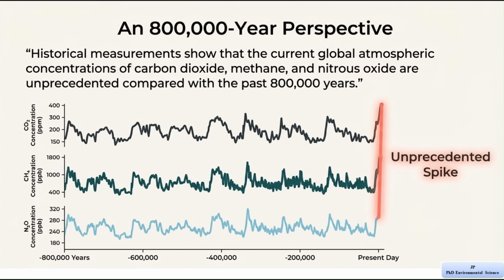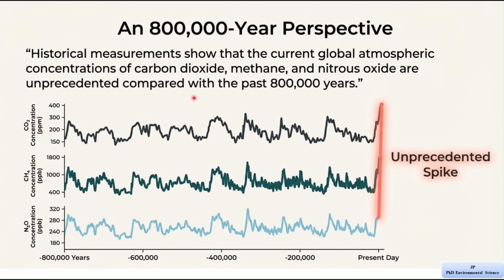So this slide shows what has been happening over a very long time, about 800,000 years. First, read the main statement on the slide. It says that historical measurements show that the current levels of carbon dioxide, methane, and nitrous oxides are unprecedented compared to the past 800,000 years. The word unprecedented means something that has never happened before. So, this statement is telling us that today's levels of these gases are higher than at any time in the last 800,000 years.